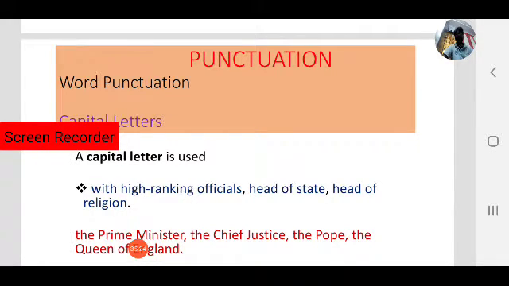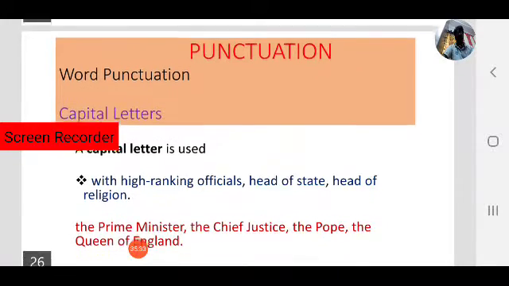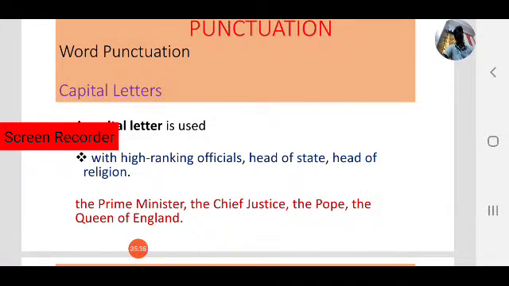With high ranking officials, heads of state, and heads of religion, we use capital letters. For example, the Prime Minister, PM, and the Chief Minister, CM, must be in capital letters because they are high ranking. Next, Chief Justice, CJ, capital letters.